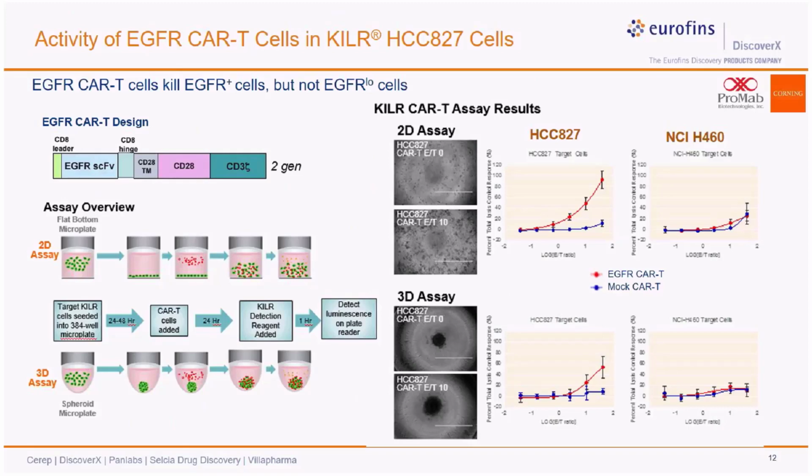24 hours after CAR-T cell addition, the HCC827 killer cells as well as the negative control cells, which were NCI H460 killer cells, were assayed for CAR-T activity. The EGFR CAR-T cells displayed dose-dependent cytotoxicity only in the HCC827 cells, but not in NCI H460 cells, demonstrating a specific and robust CAR-T response.